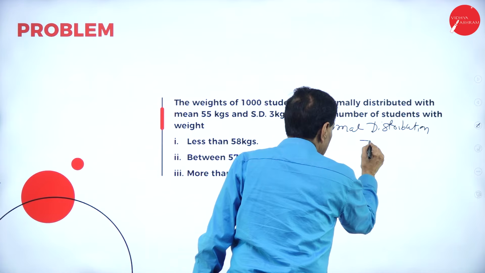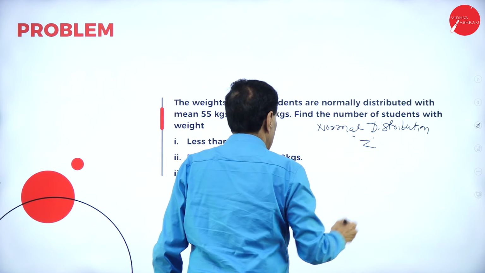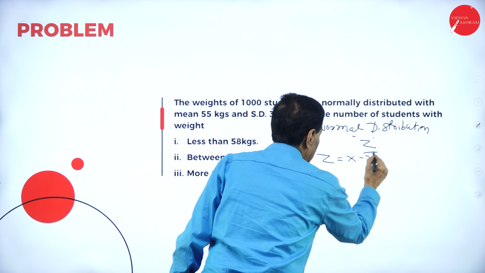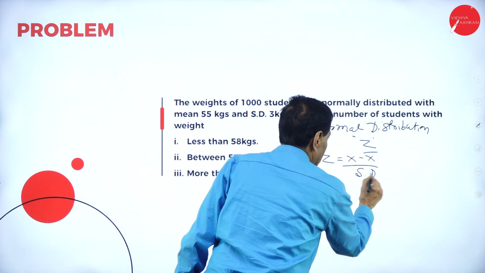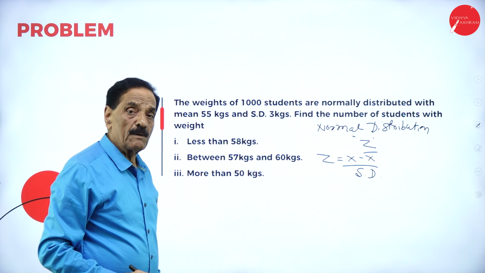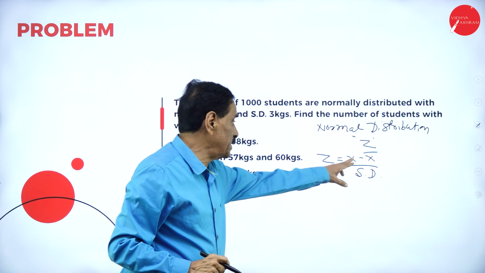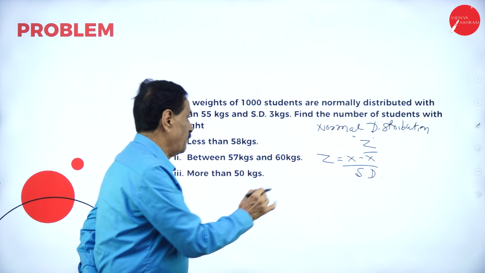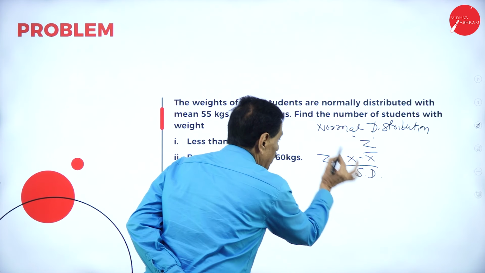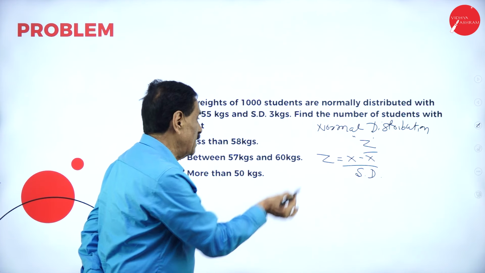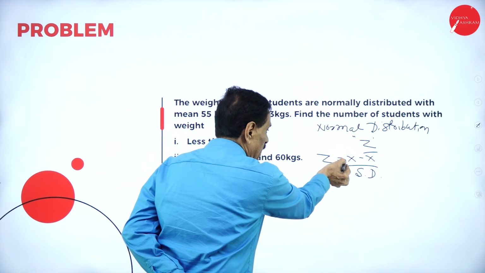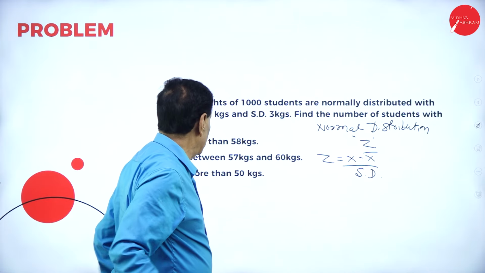The standard normal variable is represented by the letter Z. So Z is equal to x minus x mean divided by standard deviation. This is the formula for normal distribution. They will give the mean, they will give the standard deviation. The unknown is x. So what is the first one?